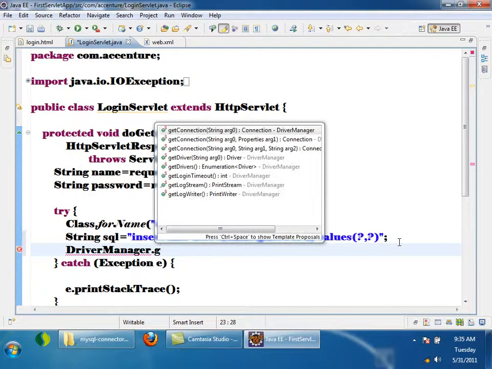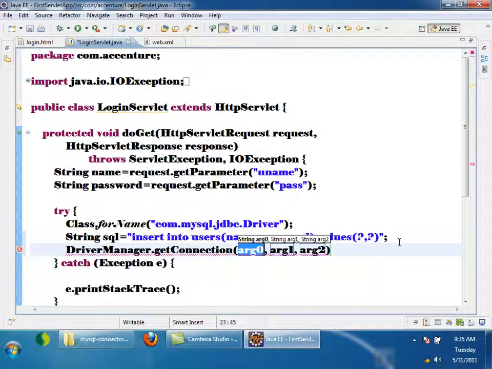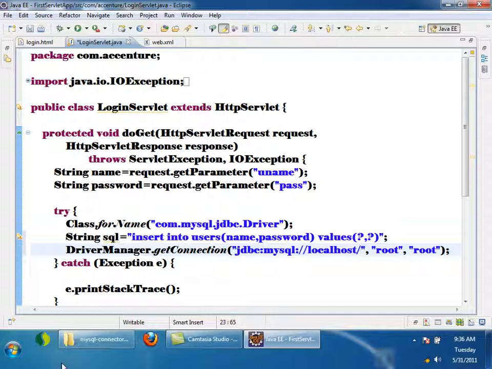While getting the connection, I need to pass three things: URL, username, password. The username and password for my database are root and root. I'll give both. And then the URL is jdbc:mysql://localhost/ the database name is, I don't remember the database name, testdb.